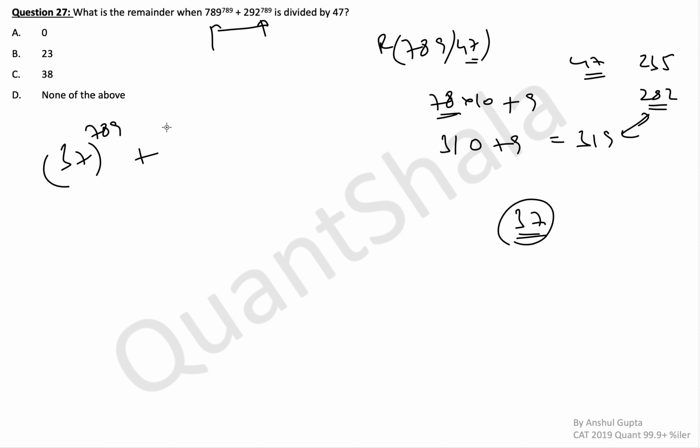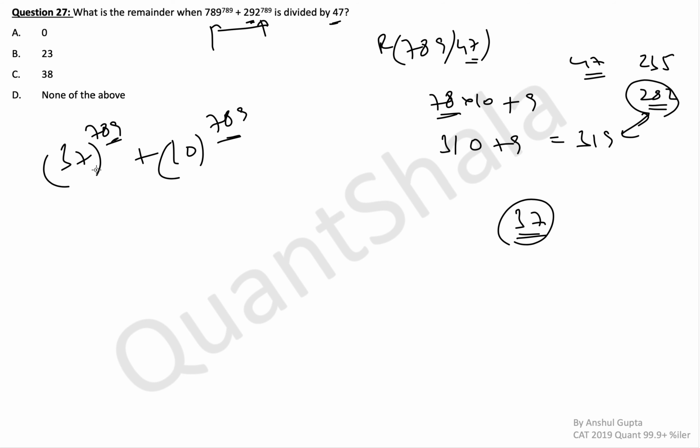The first thought that might come to your mind is to apply Euler or Fermat's method to this. But try to solve it with a normal method, because in this case that method will become a little longer. So 37 raised to 789. Now 292 remainder with 47. We know that 282 is a multiple of 47. That means 292 remainder with 47 is 10. 10 raised to 789. Notice that the powers are the same here, so we can try to do something.